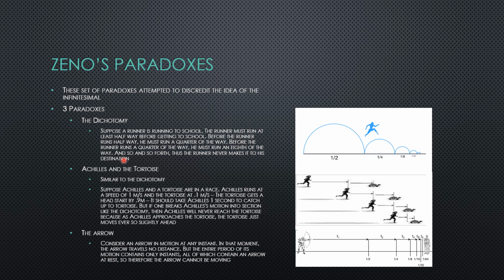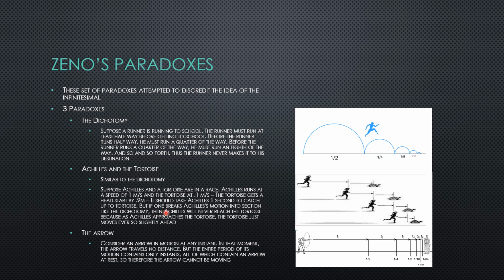And the people at the school typically agreed upon it. And if that didn't sway people against the idea of the infinitesimal, he also had a similar paradox called Achilles and the tortoise. In this one, he said, suppose Achilles and a tortoise are in a race. Achilles runs at a speed of 1 meter per second, and the tortoise at 0.1 meter per second. So the tortoise gets a head start of 0.9 meters. It should take Achilles 1 second to catch up to the tortoise.